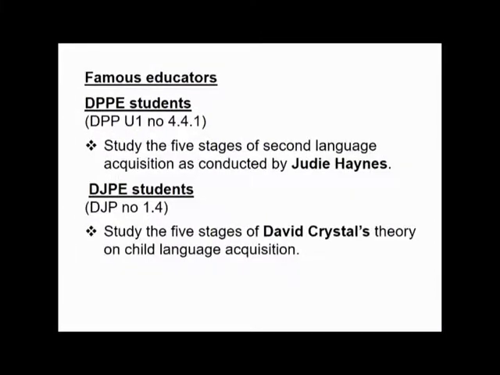Famous educators. For the DPPE students, Unit 1, number 4.4.1. Study the 5 stages of second language acquisition as conducted by Judy Haynes. DJPE students, in your book, number 1.4. Study the 5 stages of David Crystal's theory on child language acquisition.